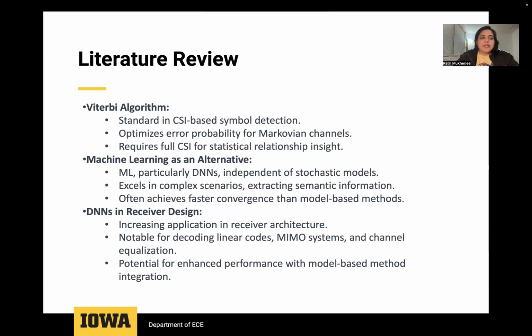There is burgeoning interest in leveraging DNNs for receiver design, noting their successful applications in decoding linear codes, aiding in MIMO systems, equalizing multipath channels, and sequence detection using RNNs. In the current research landscape, DNNs have often been applied as black boxes, with the hope that sufficient training will enable them to mimic or surpass the performance of dedicated algorithms like the Viterbi. How about considering how integrating model-based methods with DNNs could potentially lead to gains in performance, efficiency, or training efficacy?